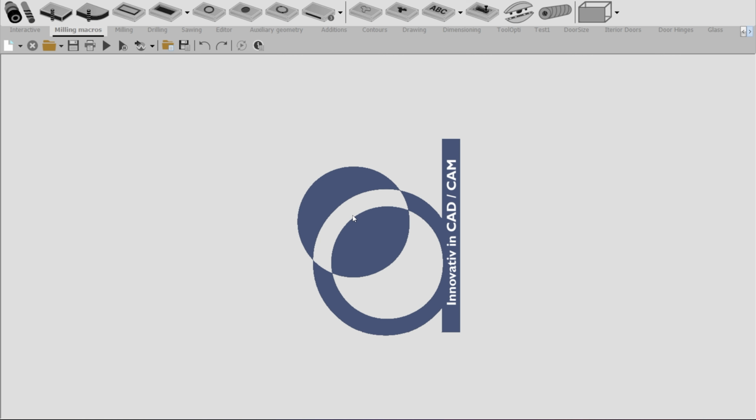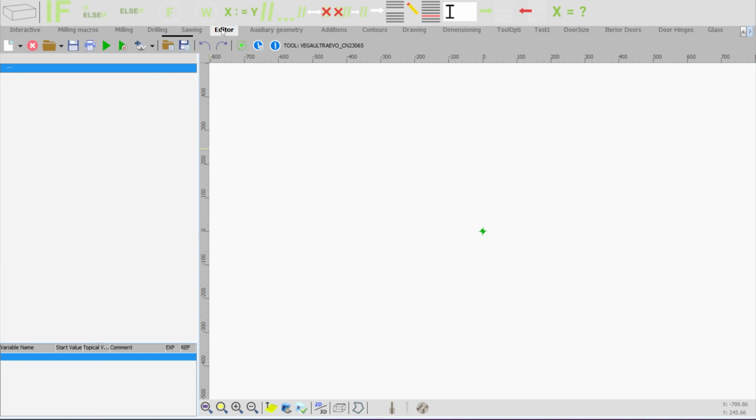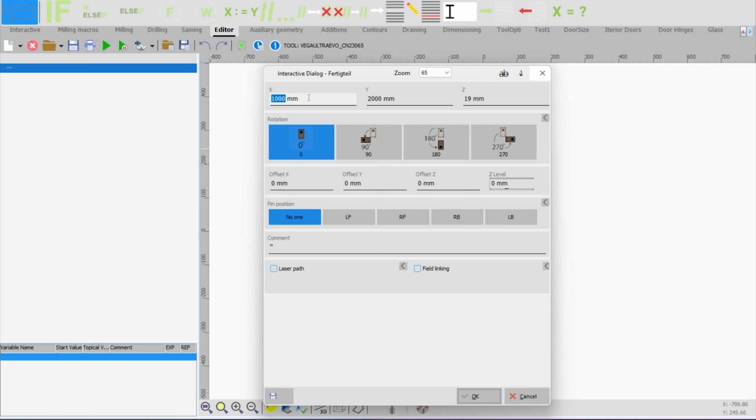To start your program in NC-Hops, you have to create a panel. Click New, go to Edit, and select Create a Panel. X will be a length of 1000 millimeters. If you want to change the size of your panel, you can modify this value. Let's take an example: 500 length by 300 wide and 18 mm thickness.